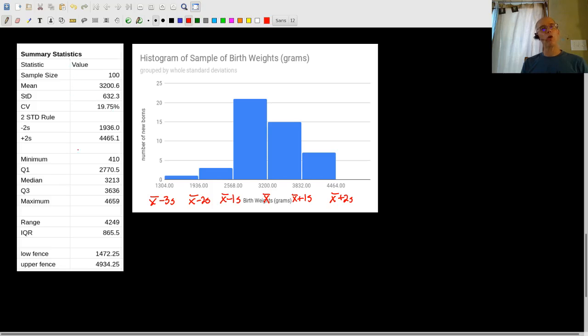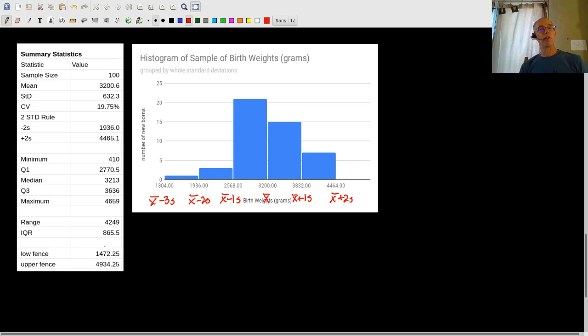I calculated a whole bunch of summary statistics, coefficient of variation, which hopefully you're starting to get a handle on. I'll talk more about that in another video. So from the standard deviation rule, any baby that's born under 1,936 grams is unusually low in birth weight. Any baby born above 4,465 grams is an unusually heavy baby.